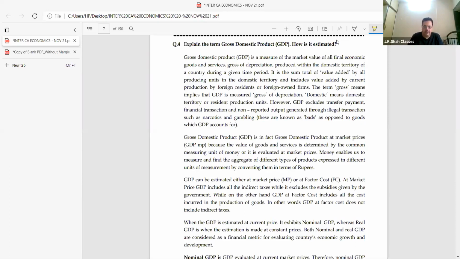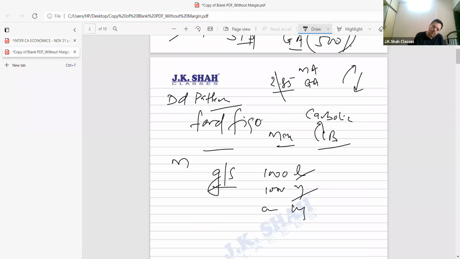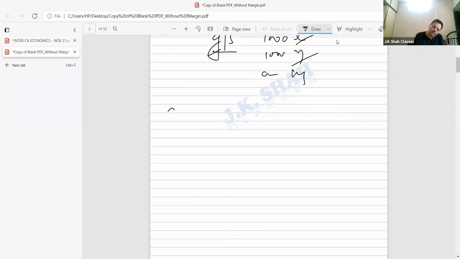Explain the term GDP, how it is estimated. Now pay attention, beta. We all know, listen now. First, Vishal, pay attention. Gross. What is gross? Gross means it includes the value of depreciation.